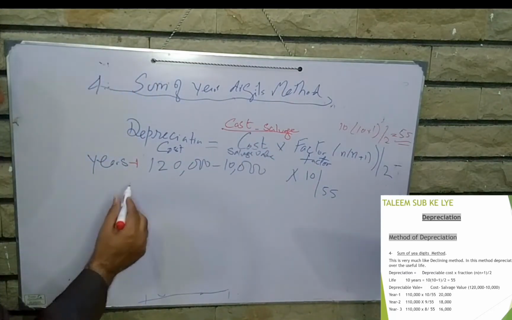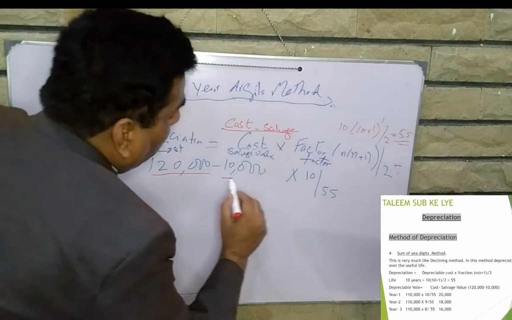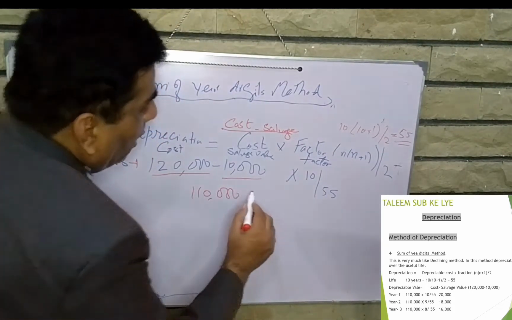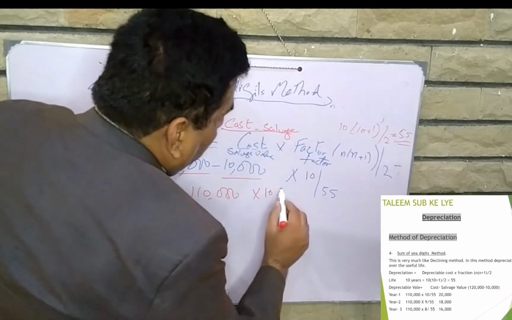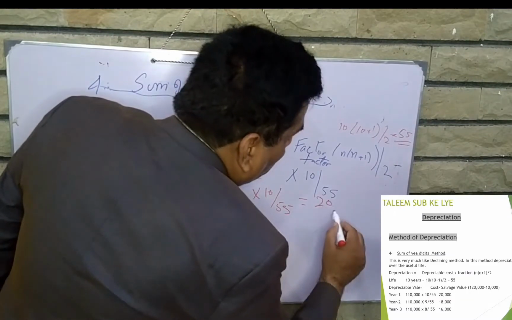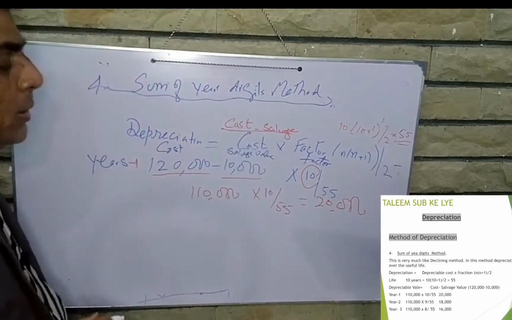So in year 1 your cost is 120,000 and the salvage value is 10,000. That is 110,000. The factor is 10 divided by 55. So depreciation comes to 20,000. What is the last 10? That is the useful life.